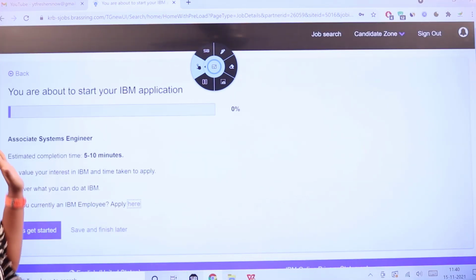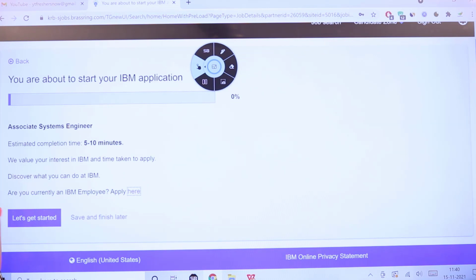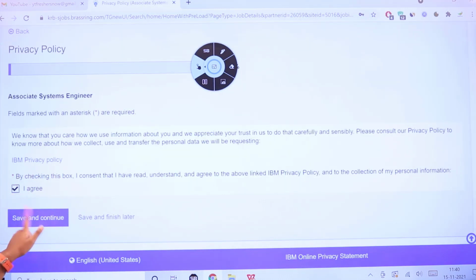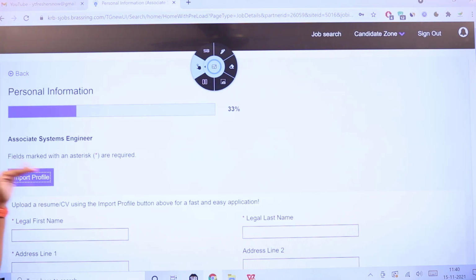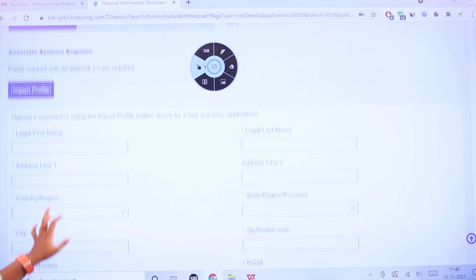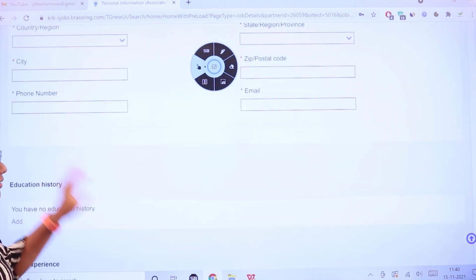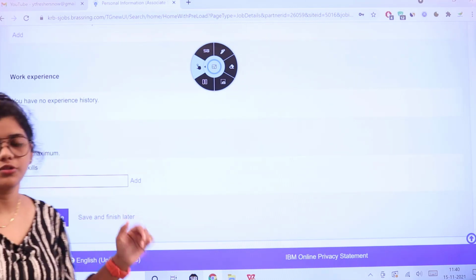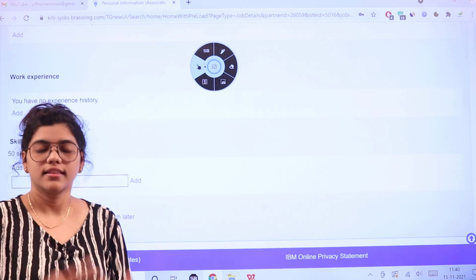Then it will redirect you to this page, which asks you to complete the page, which is going to take around 5 to 10 minutes. If you are a current employee, you can click here. If you are not an employee there, you can just start. So you can just click here, agree, and then save and continue. Then it will start asking you all of the basic bio data, your first name, last name, your address, and then you can start filling up your experience, and then save and continue, which will redirect to the next page, and then you can finally submit.